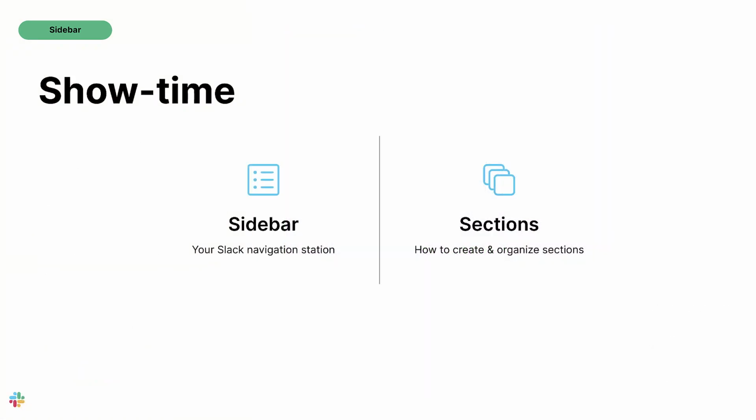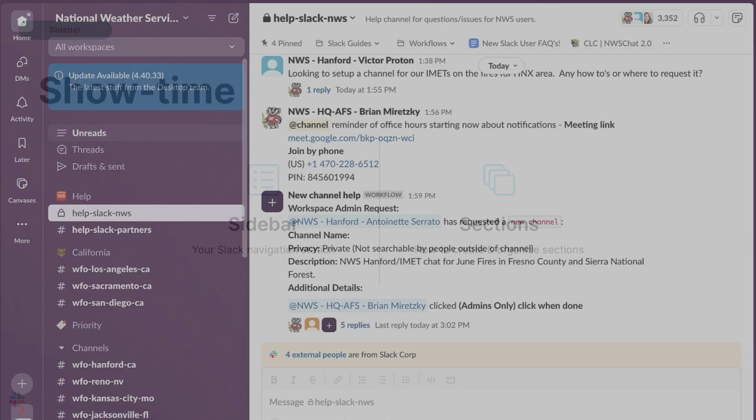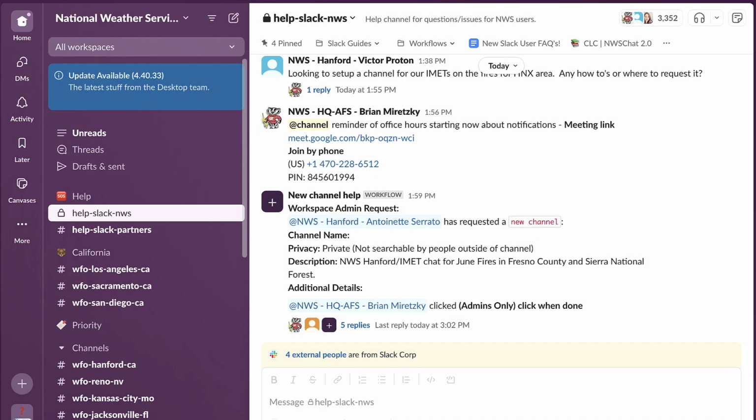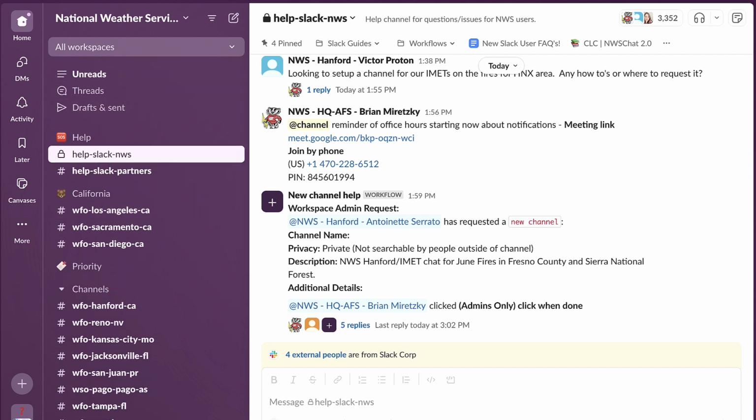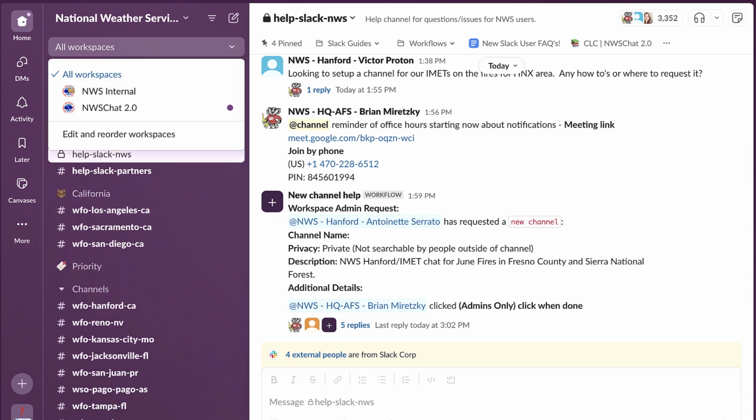Let's take a look at how this comes to life in Slack. In addition to showing you my sidebar, I'll show you how to create sections to better organize your channels. From my Home tab, I have a consolidated view of all my Slack conversations, including channels, direct messages, and any apps I've connected. You'll notice you have the option here to filter your Home tab by workspace.